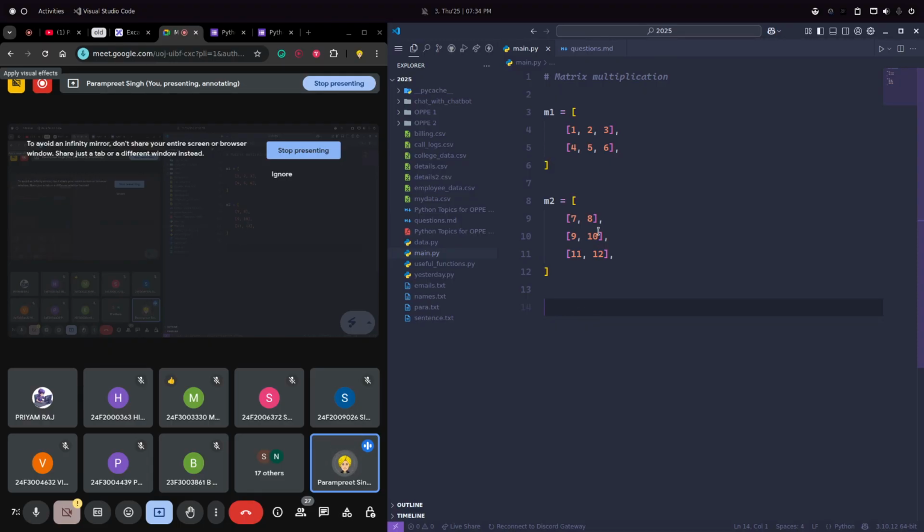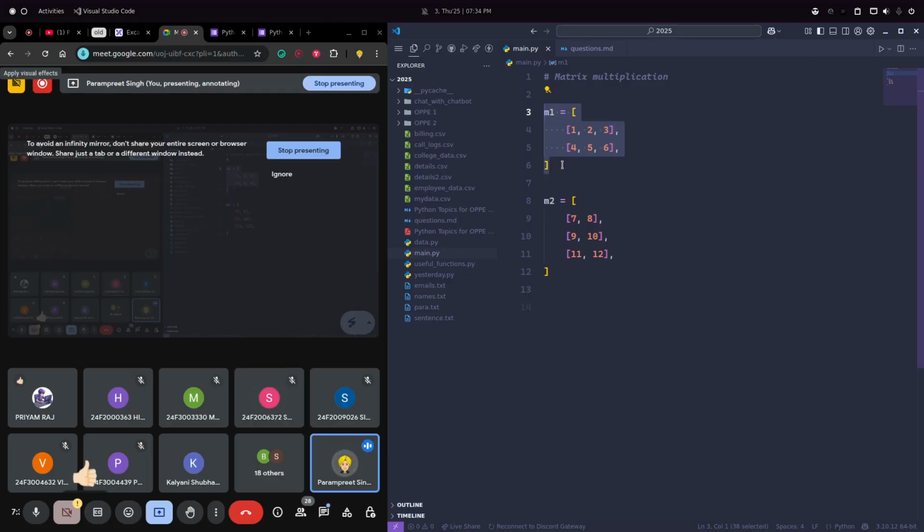So there is a rule for matrix multiplication. Yes, we will use the dot product here, but there is a rule. Can anybody tell me the basic criteria for matrix multiplication? The number of columns in the left hand matrix must be the same as the number of rows in the right hand matrix.